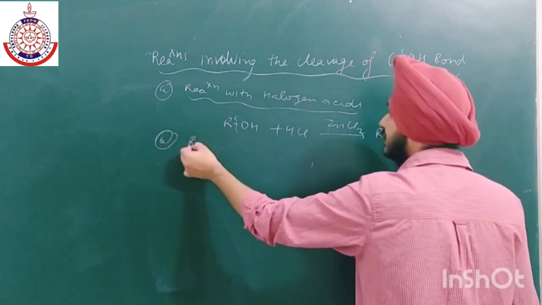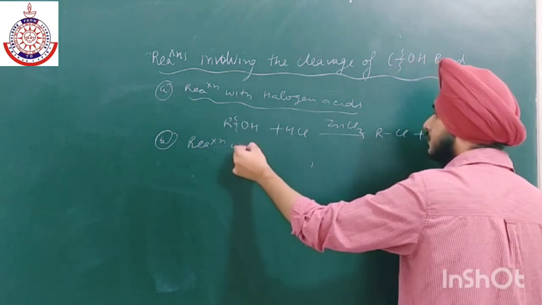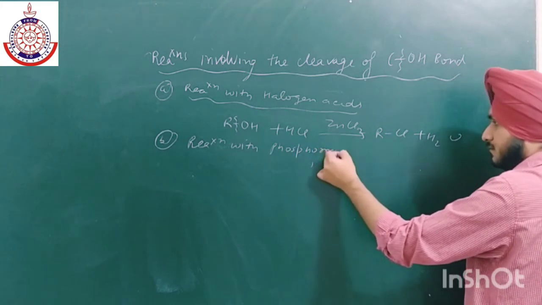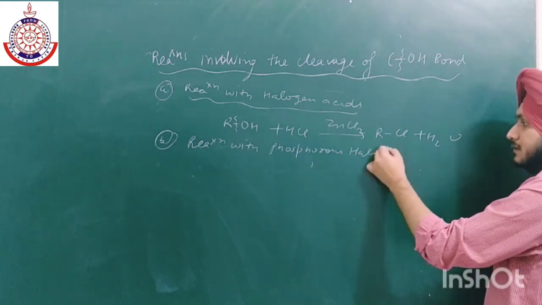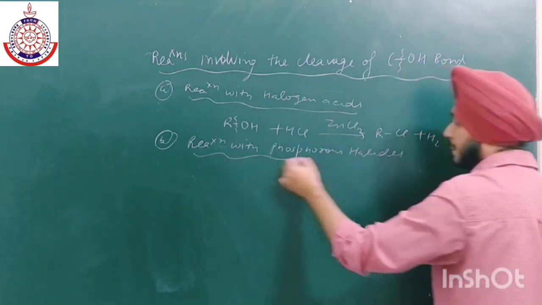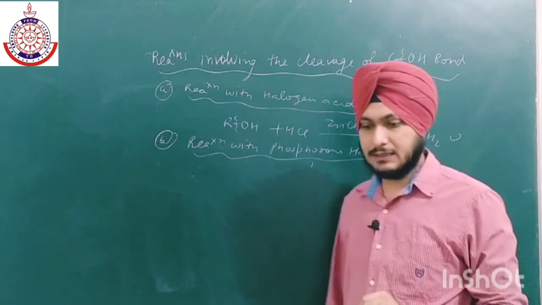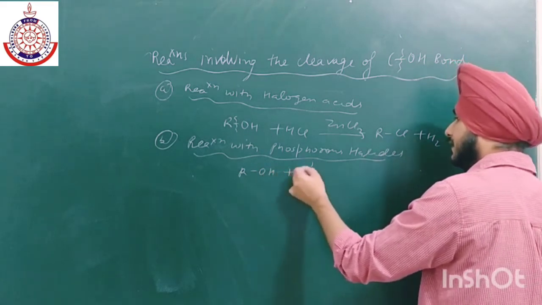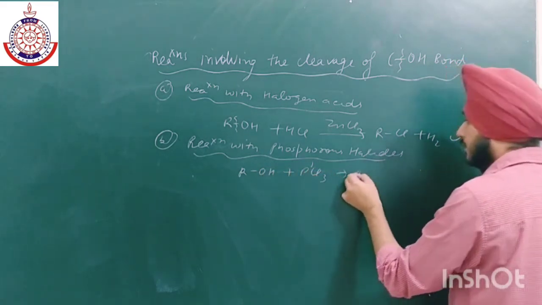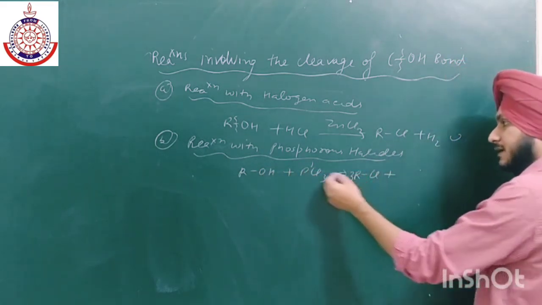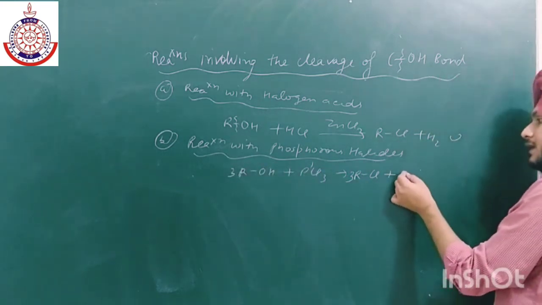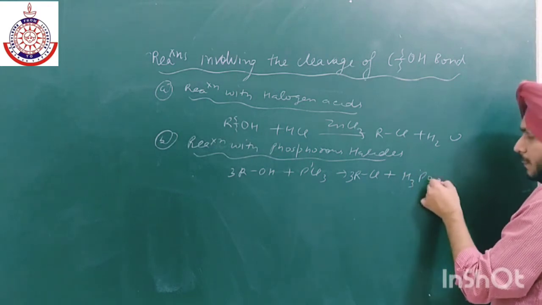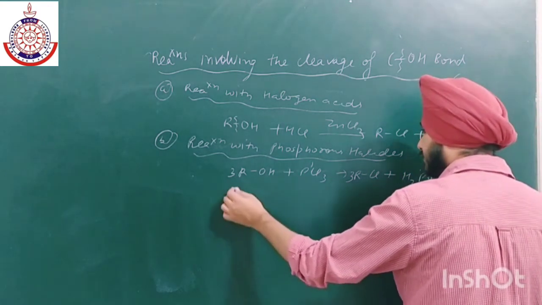The second reaction is the reaction with phosphorus halides. This reaction we have already discussed. Now what is the reaction? If we take PCl3, then we will get RCl. We have already discussed the mechanisms. And we'll get H3PO3. Okay, and if we have